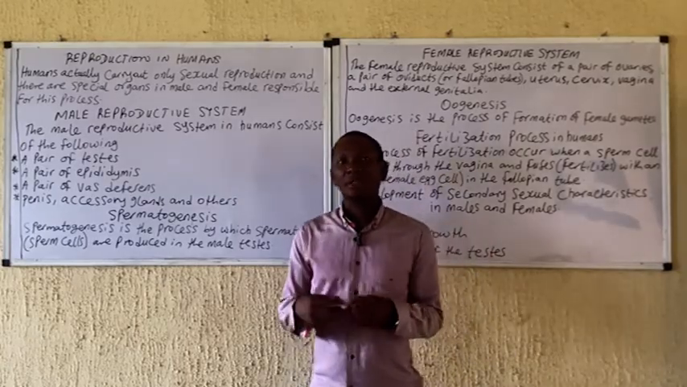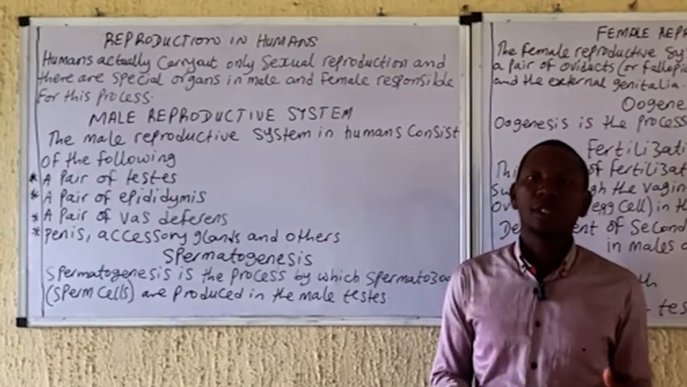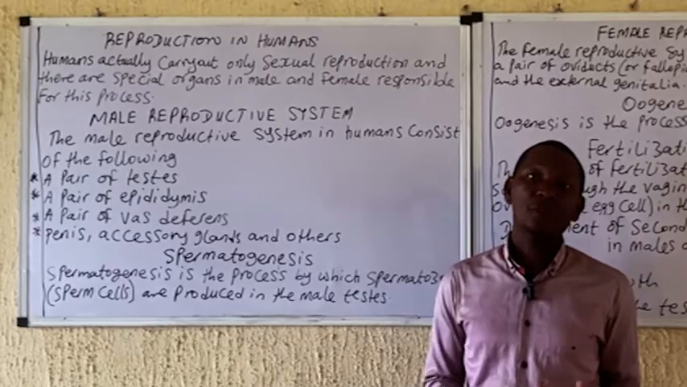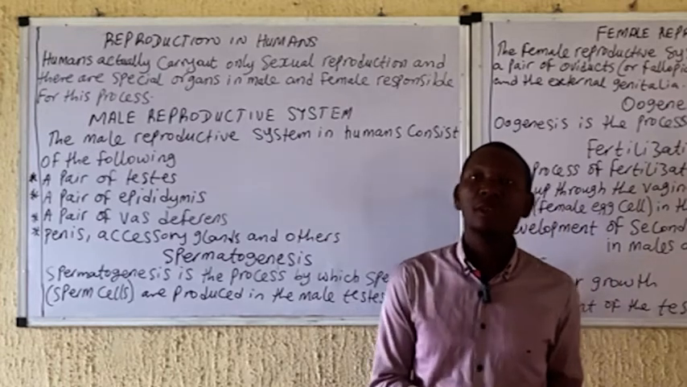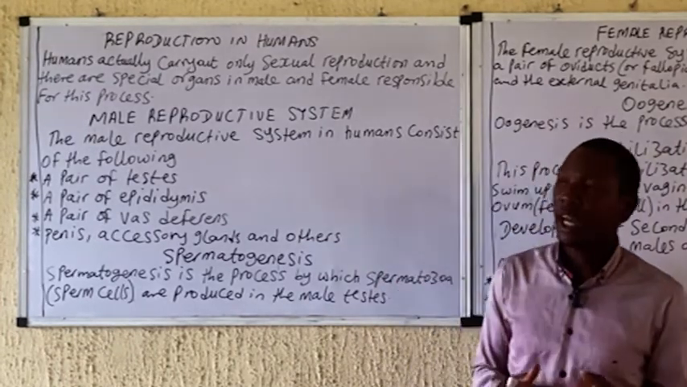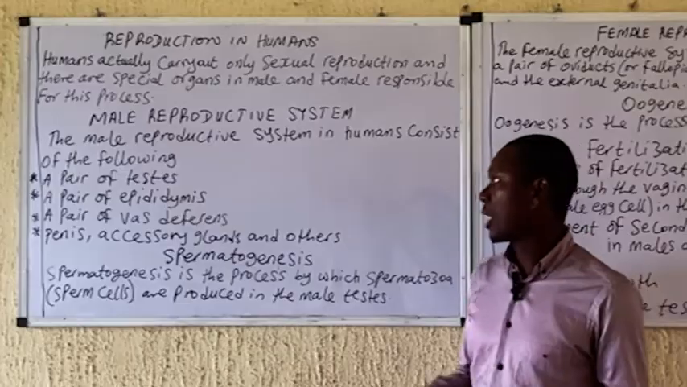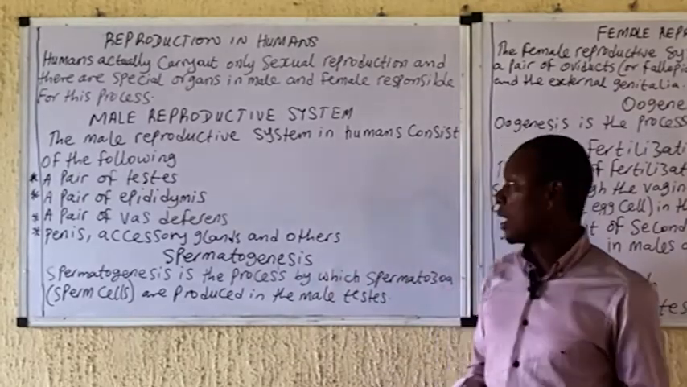Reproduction in humans is actually carried out in a system. It's called the reproductive system. And humans, as we know, only carry out sexual reproduction. So we'll be discussing the male reproductive system first and then the female reproductive system. So let's talk about the male reproductive system.